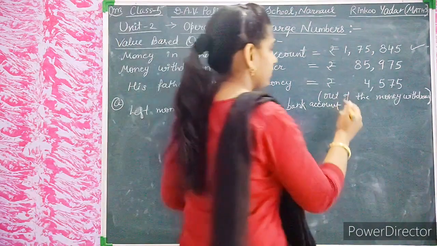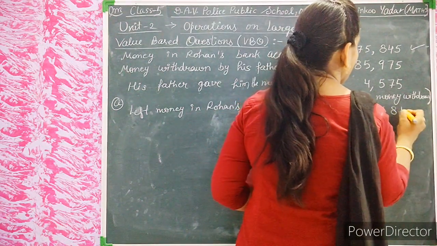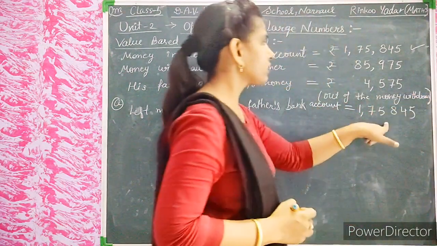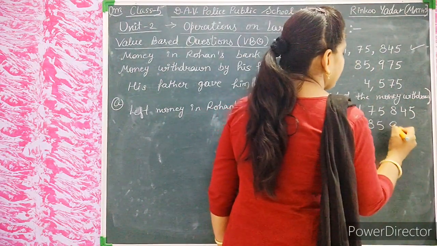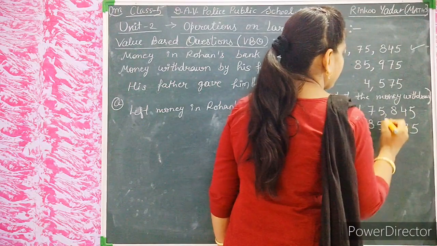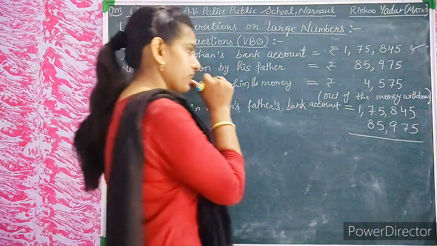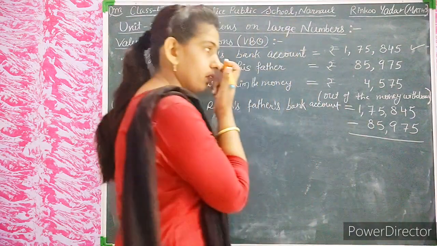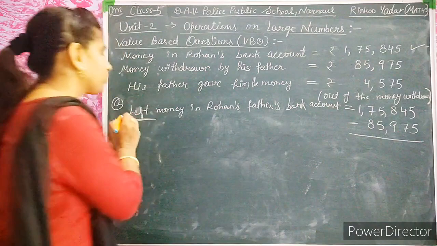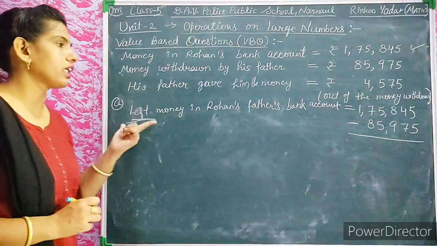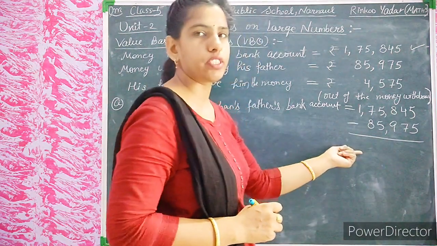Look at that. 1,75,845 subtract 85,975. There is a subtraction here, minus. We will get the left money, the difference.